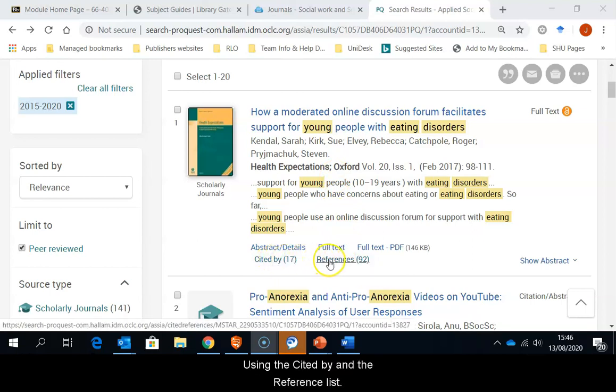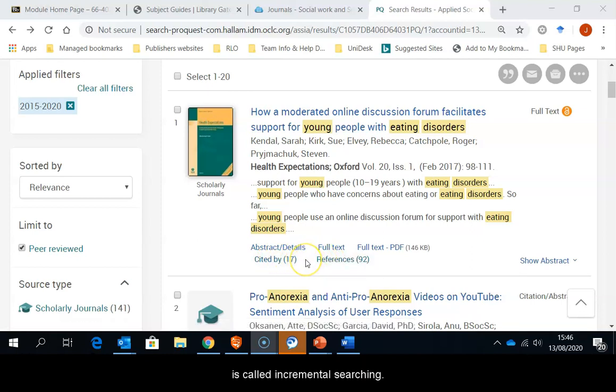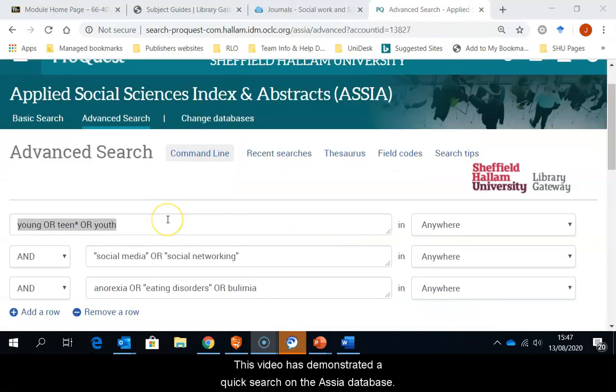Using the cited by and the reference lists is called incremental searching, which is a good research technique. This video has demonstrated a quick search on the ASSIA database. Now you try having a look either at ASSIA or one of the other databases. Thank you for listening.